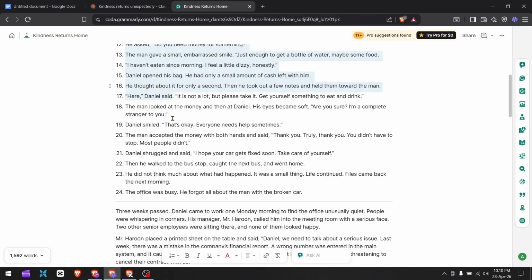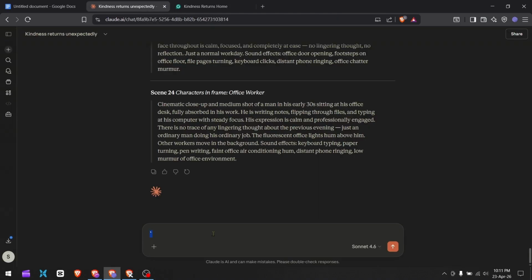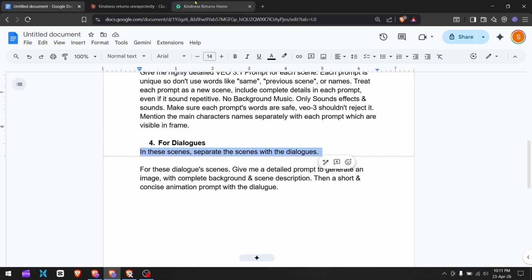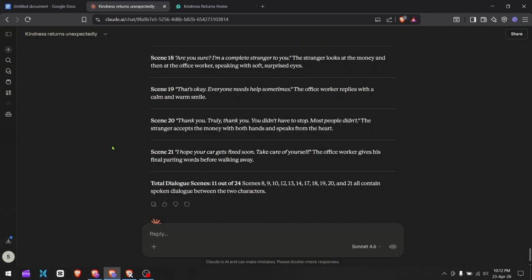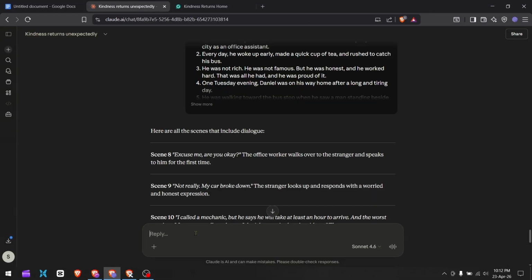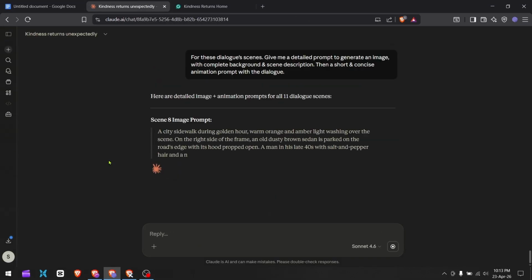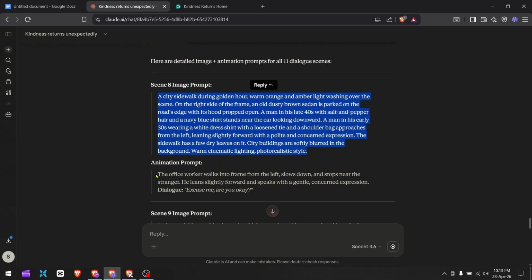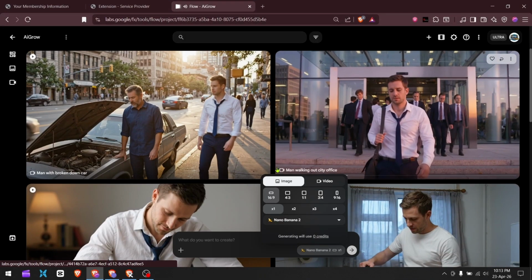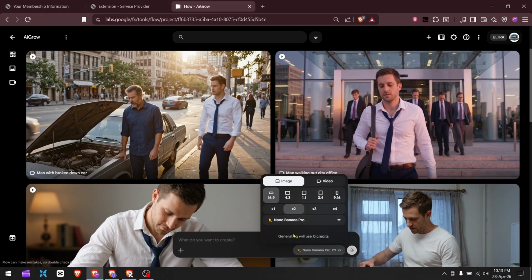What you have to do is again copy all the scenes, paste them into Claude, and use this dialogue prompt. Claude AI has separated the scenes which have the dialogues. Then copy this second prompt and use it in Claude AI. You'll get an image prompt and then an animation prompt for it. Copy the image prompt. In Flow, switch to Image, and the model should be NanoBanana Pro.